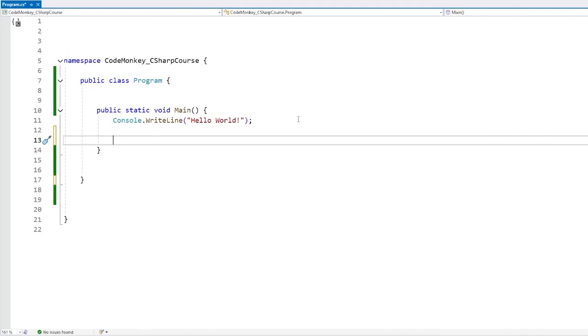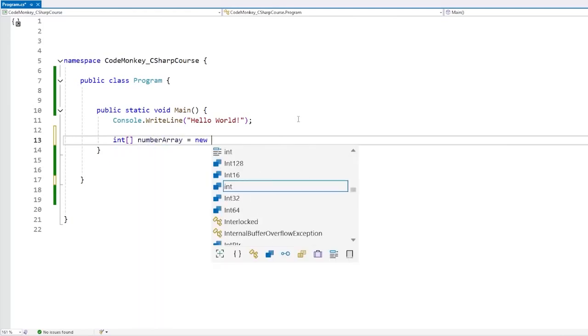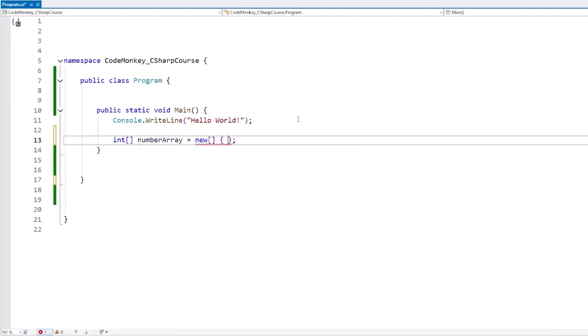So for example, let's say we have an array of numbers. So an int array for the number array, and we have just a new one, and then just have a whole bunch of numbers, a whole bunch of random things. Okay, yep, just like this. Now let's say we want to sort this whole array, but we only want to sort the numbers in the middle. We don't want to sort the edge ones.